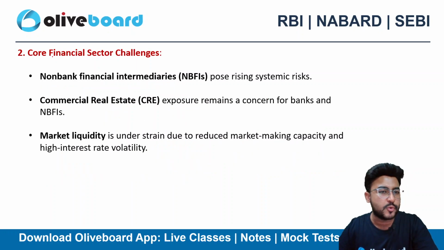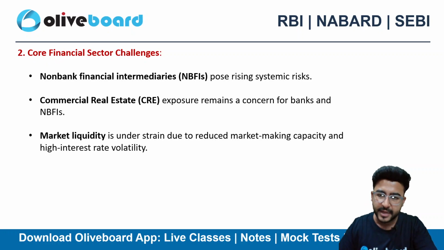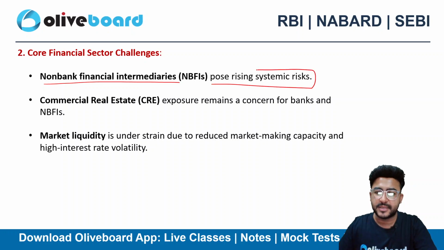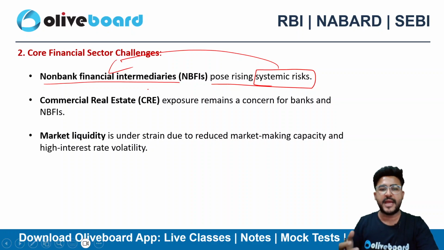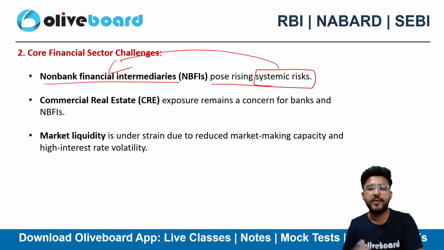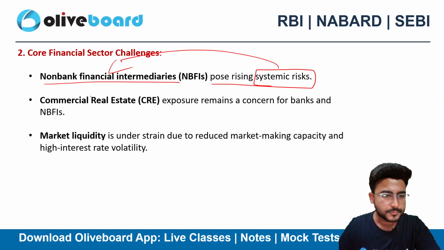The second one is core financial sector challenges. What are some of the challenges highlighted in the report? The first is non-bank financial intermediaries, NBFIs, posing a systemic risk. Why they are posing this risk, we will definitely discuss in this report.